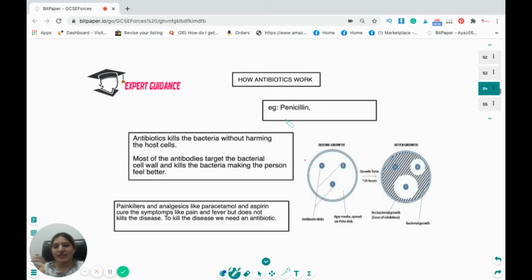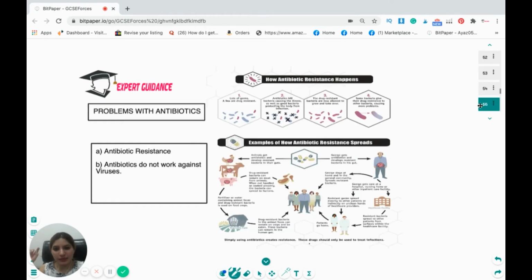Now, how do antibiotics work, for example penicillin? Antibiotics kill the bacteria without harming the host cell. Why? Because antibiotics target the bacterial cell wall and kill the bacteria, making the person feel better. Painkillers and analgesics are used to treat symptoms like pain and fever, but do not kill the disease. To kill a bacterial disease, you have to use an antibiotic.